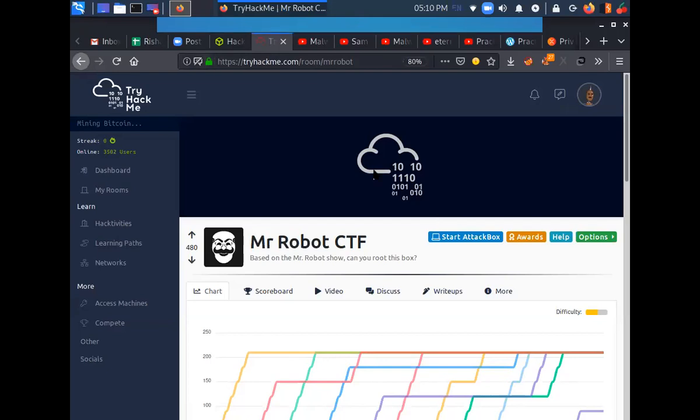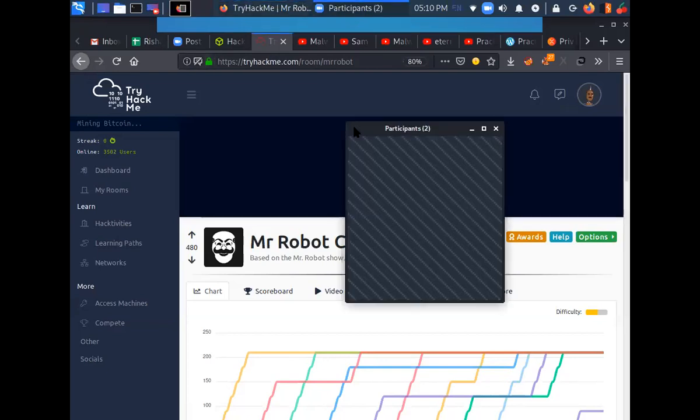Robot, how we can compromise another machine, giving you a high level overview of what you are going to learn in this machine. So we will be looking into directory brute forcing. That's first thing. Another step that we are going to take here is talking about a very interesting file, that is robots.txt.